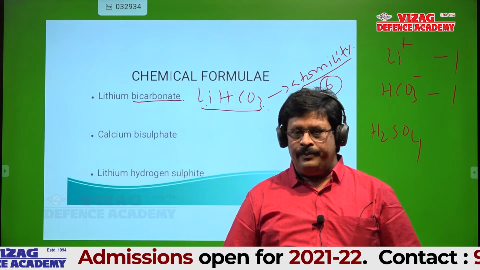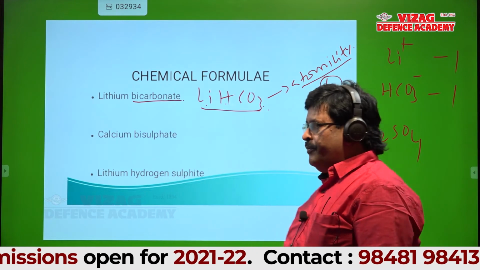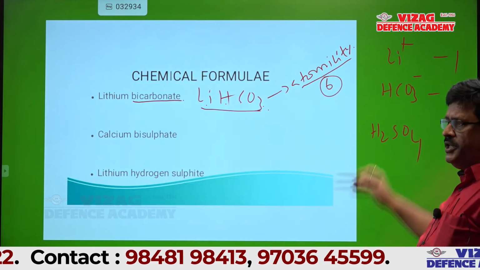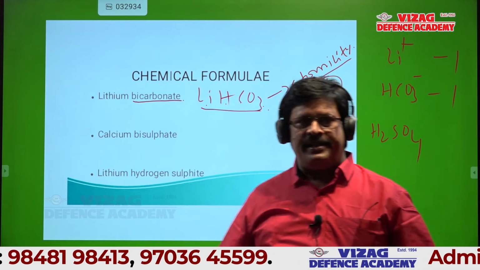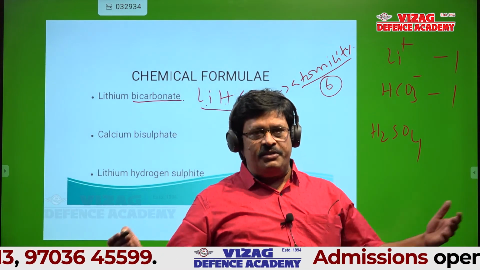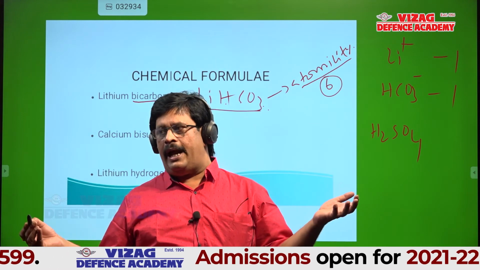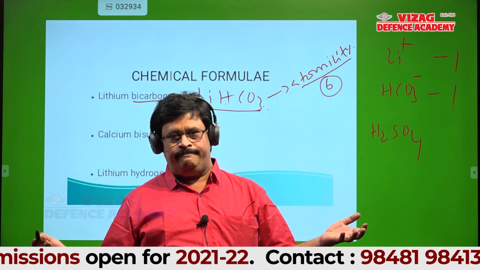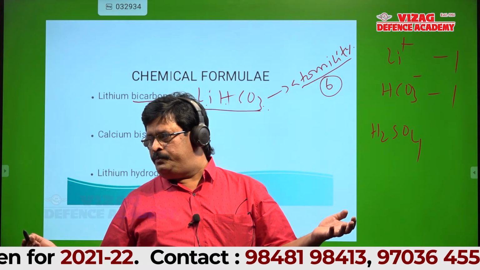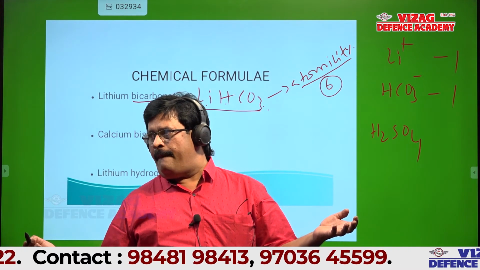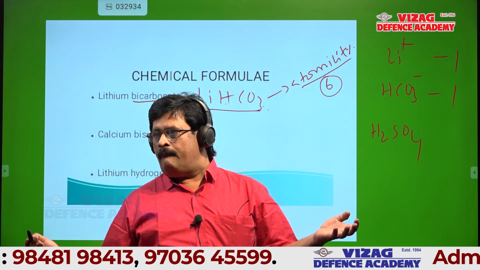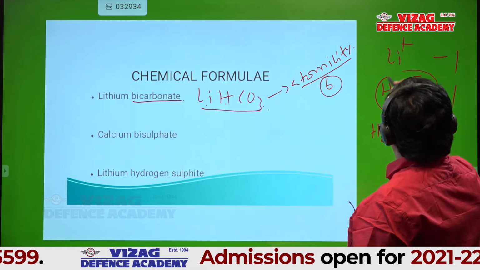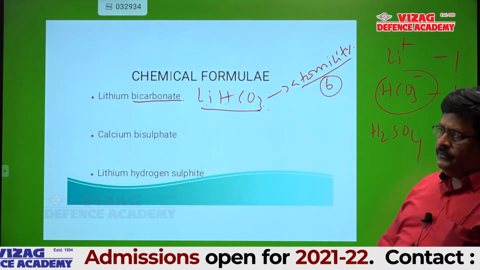Sir, in HCO3 minus, we should take only positive ones. What positive ones here? HCO3 minus valency is 1. It's an anion. Where is the positive charge here? HCO3 minus is an anion. The charge on that ion is nothing but valency. Is it okay? Sir, what is the atomicity of HCO3 minus? Once again, can you say? What is the atomicity of this ion? How many atoms are there?